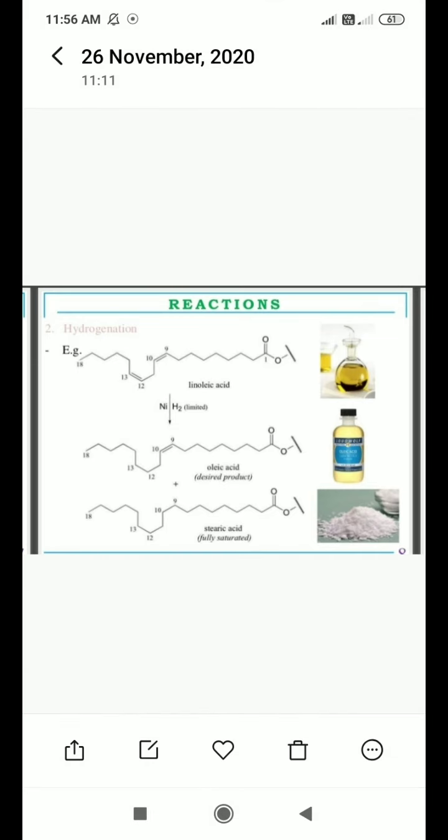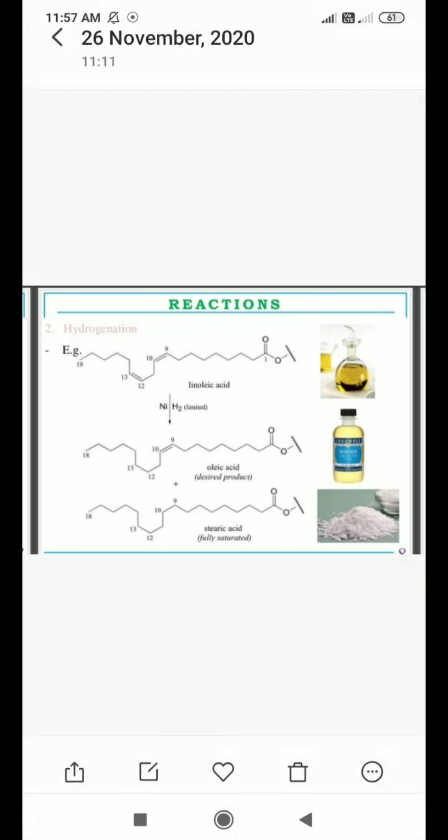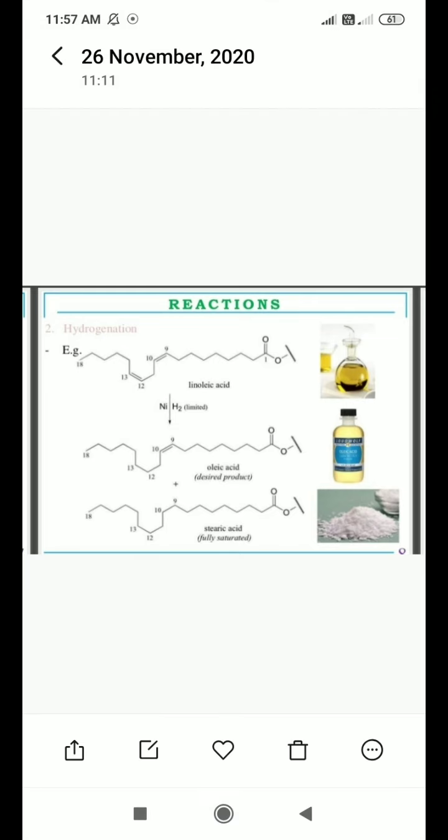Partially hydrogenated oil can give a wide range of consistency in the finished fat product. If we partially hydrogenate a compound, it gives consistency to that fat or oil. Like in this case, linoleic acid is partially hydrogenated and you get oleic acid. Oleic acid is a desired product with good qualities. So partial hydrogenation gives the required consistency as per your desire. This is the main benefit of partial hydrogenation.